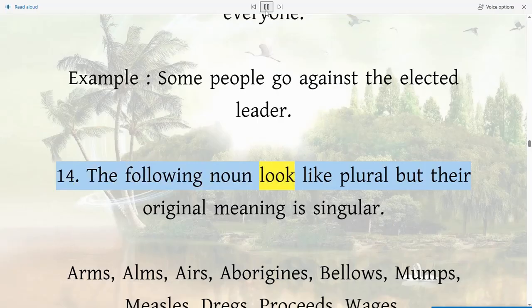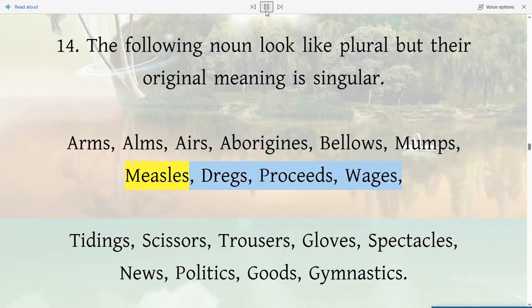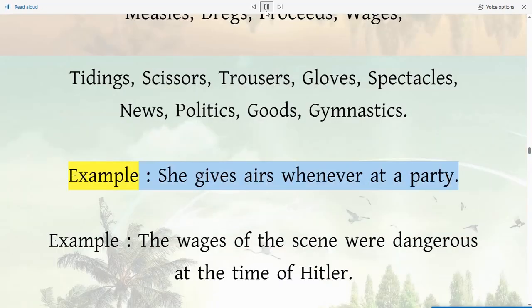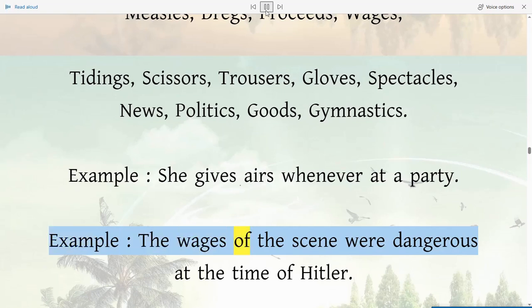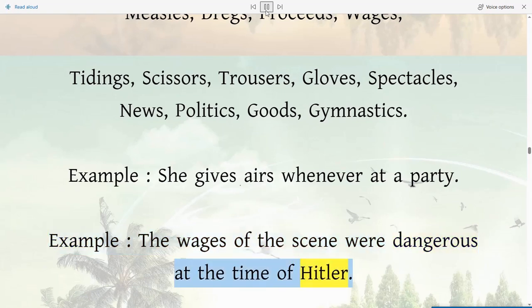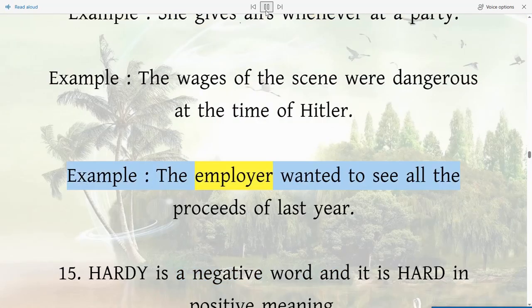14. The following nouns look like plural but their original meaning is singular. Arms, alms, heirs, aborigines, billows, mumps, measles, dregs, proceeds, wages, tidings, scissors, trousers, globes, spectacles, news, politics, goods, gymnastics. Example, she gives airs whenever at a party. Example, the wages of sin were dangerous at the time of Hitler. Example, the employer wanted to see all the proceeds of last year.